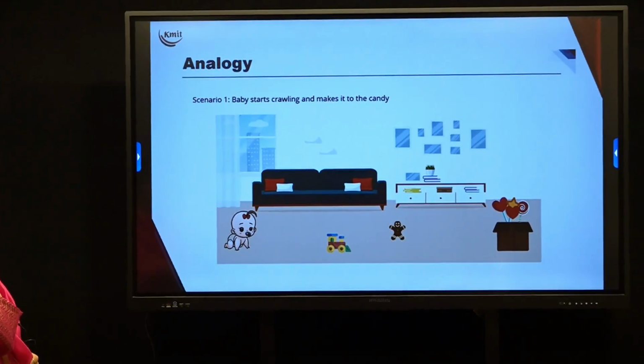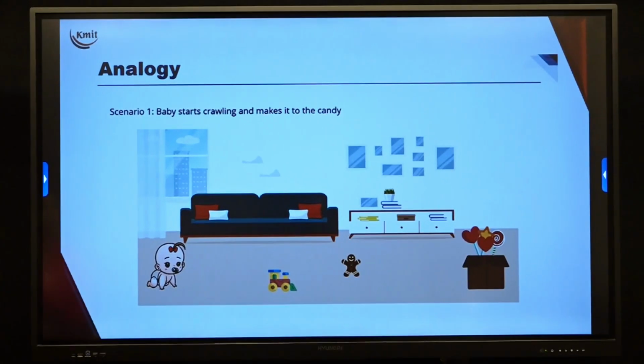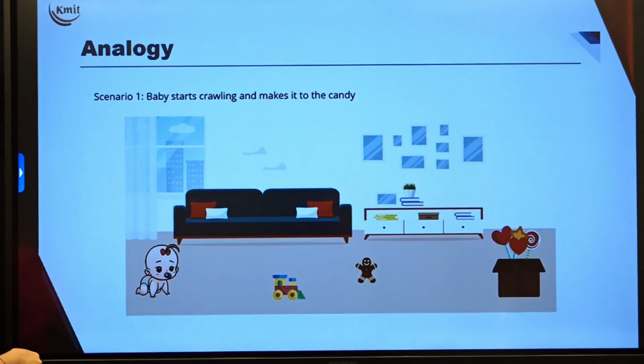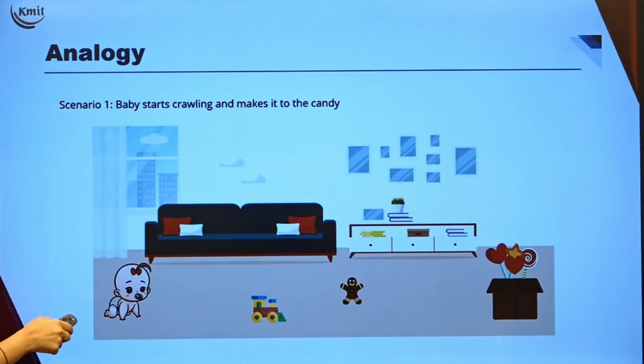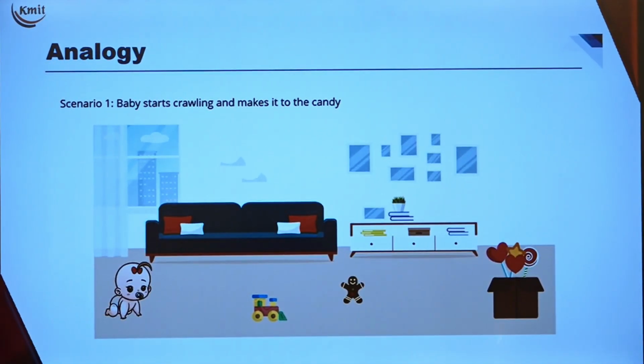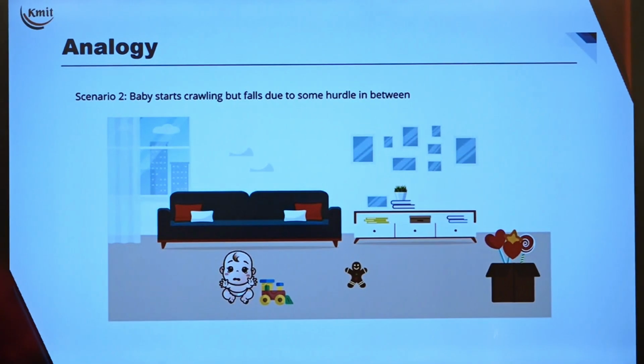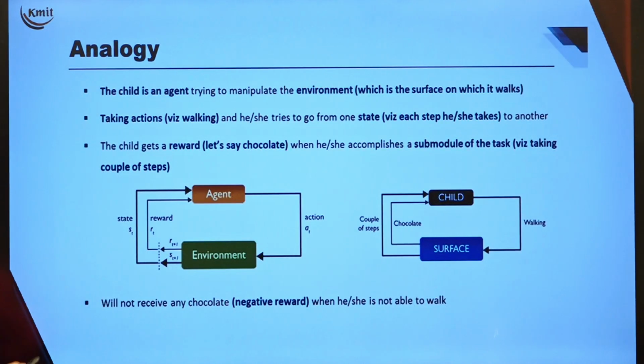If you want to see the analogy of reinforcement learning, as you can see here in this scenario, we see a baby starts crawling and makes it to the candy. Now when you look into scenario 2, the baby starts crawling but falls due to some hurdle in between. So depending upon the environment, the baby takes action. Here the child is the agent. You have to understand three terms here: agent, action and reward.